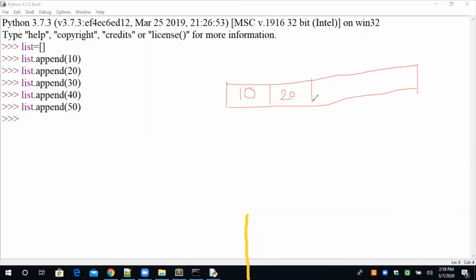20, after that 30. There is a chat option in Zoom. If you have any doubt in between, you just give me a message. I will immediately reply to you. 40, and after that 50 will be there.